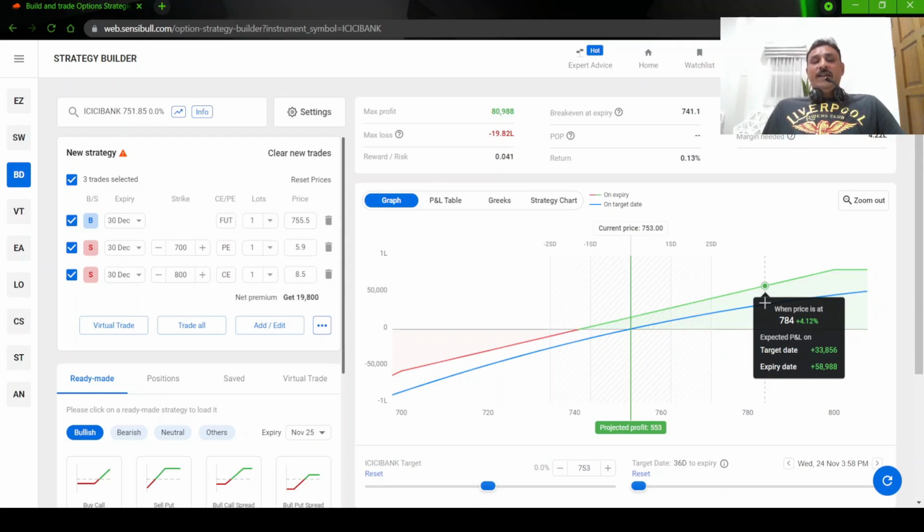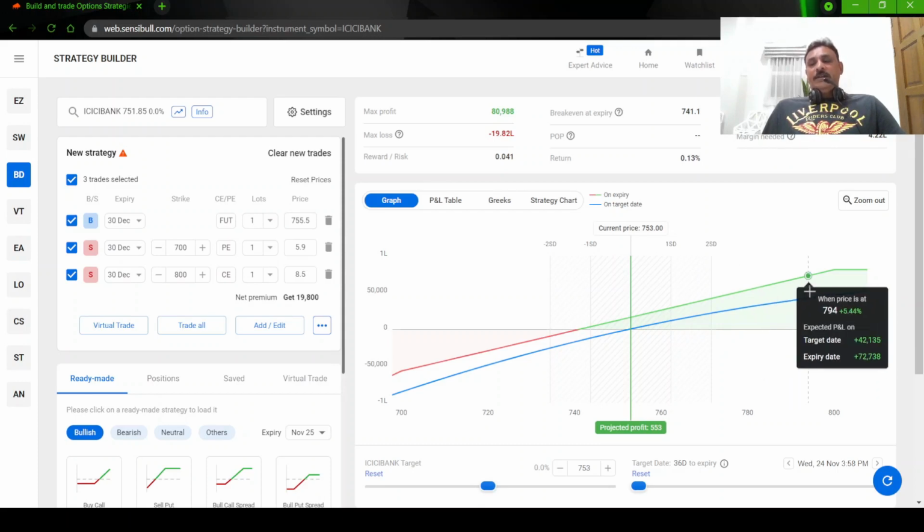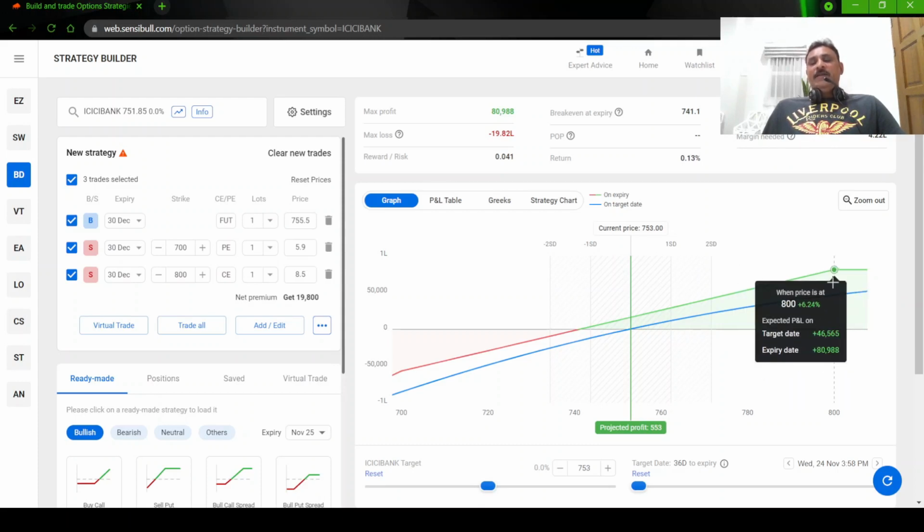So your gain will be capped exactly at your call sell on the upper side. You see, at 800 strike, when the stock price reaches 800, your maximum profit is also reached, about 81,000 rupees. This is your maximum profit for the strategy. And it can go further up.